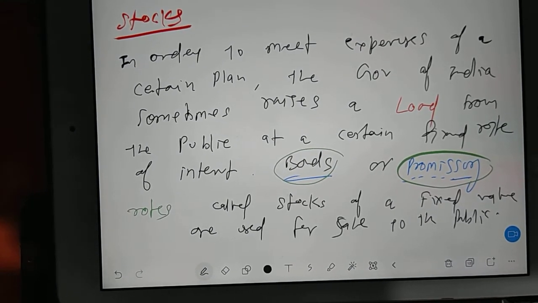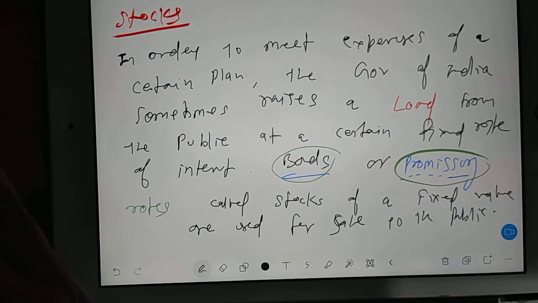Now, after going through this small topic from taxation and these things,